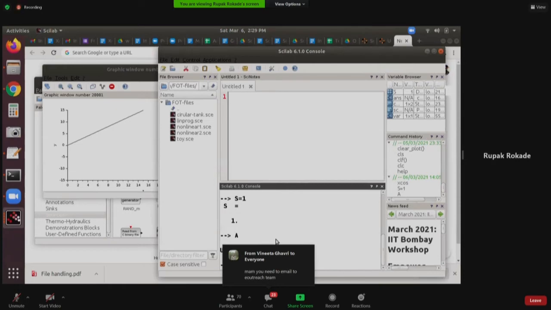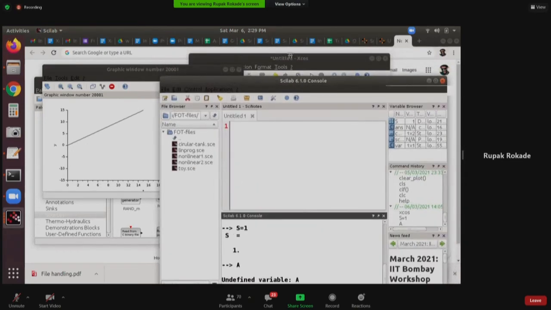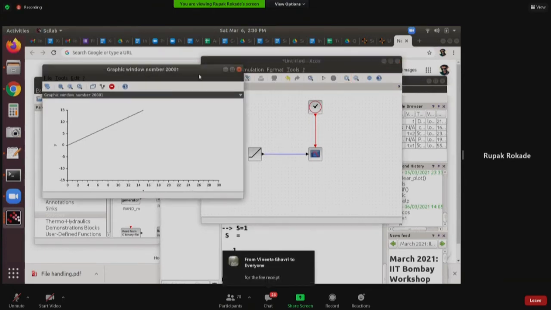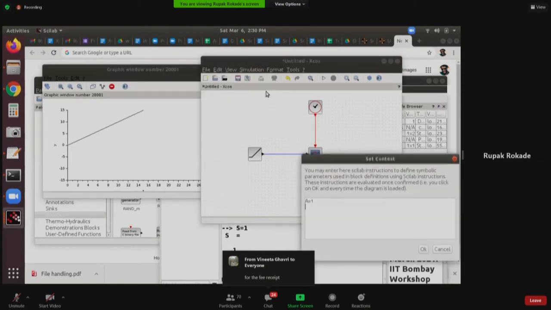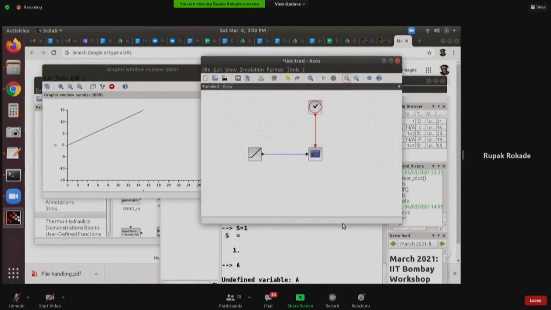I did not declare A here. You see, undefined variable A. A is not declared here. A is declared in the context menu. So context will also help you to bifurcate your variables. You can reuse the variable A here without affecting the declaration in the context menu. Some advantages I'm just telling you as they come to my mind.